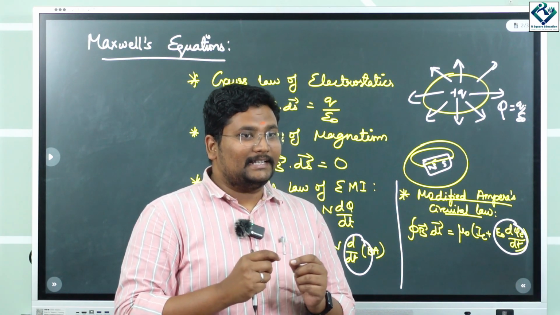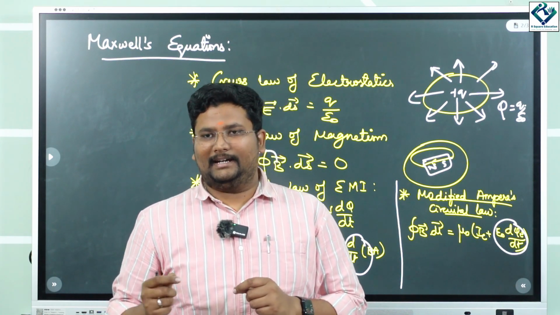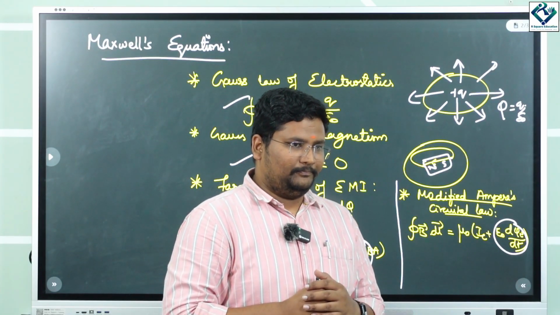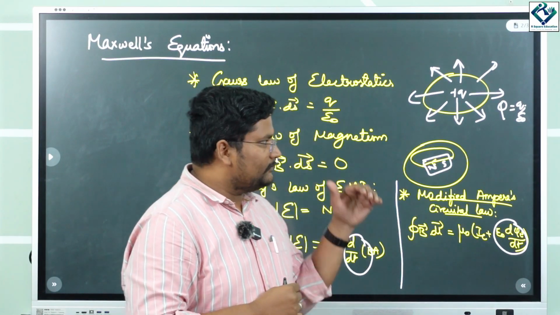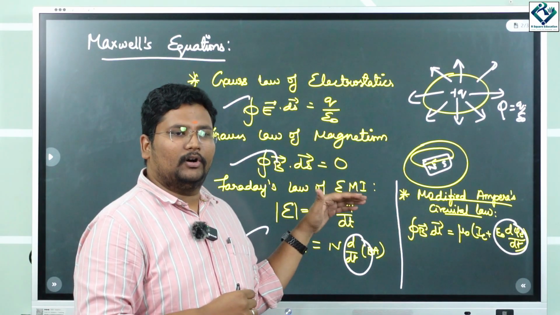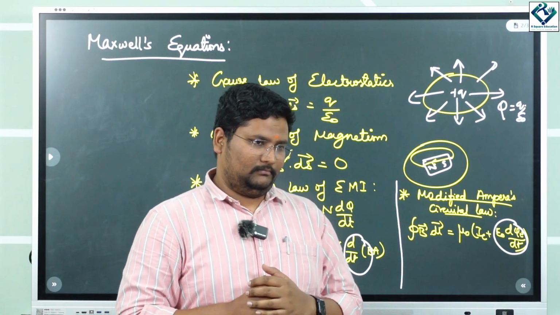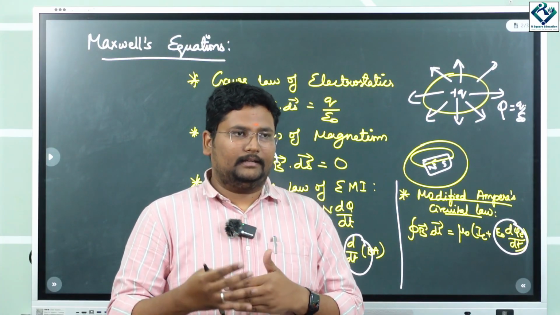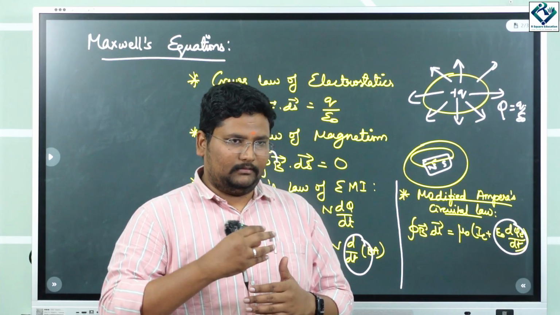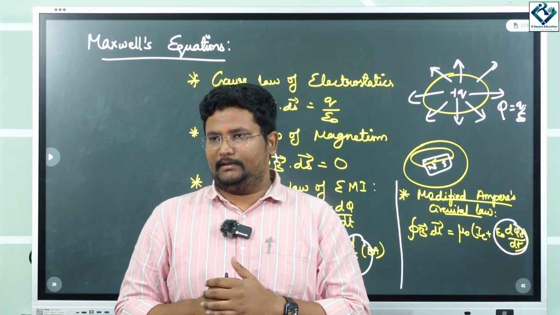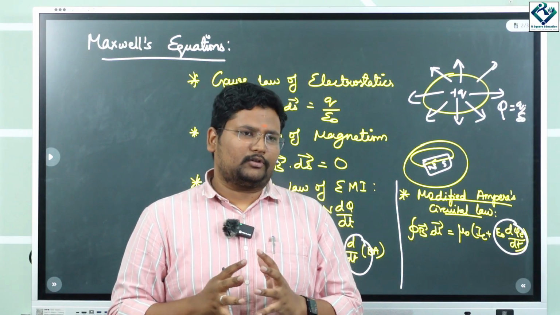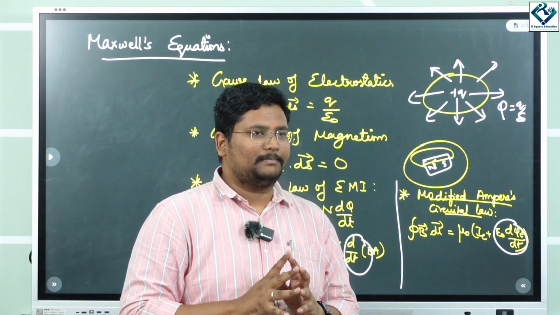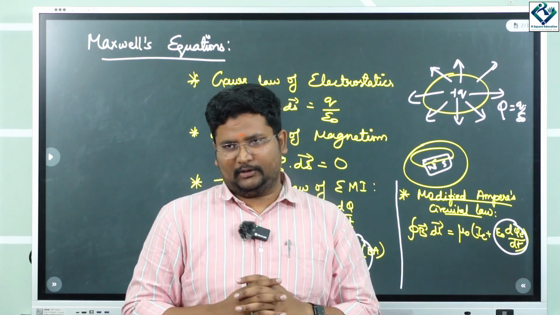So this time varying electric and magnetic field is said to be electromagnetic waves. Okay, so these four equations are the basics of the electromagnetic wave equation, right? Without this, there would be no follow up for electromagnetic waves. Okay, what are these electromagnetic waves? Basically light, because they travel with almost the speed of light in vacuum, 3 into 10 power 8 meter per second.